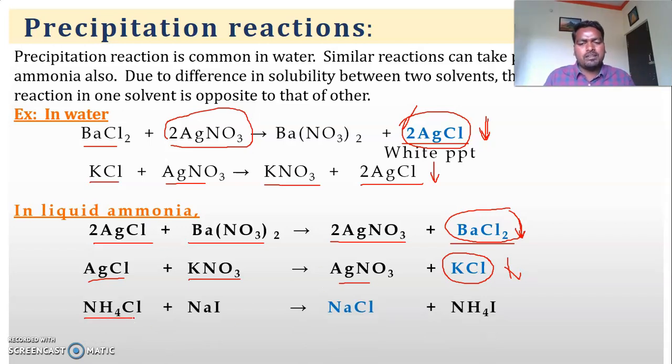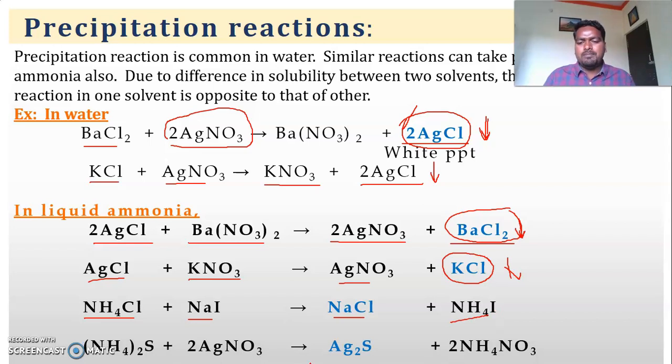And ammonium chloride, a white crystalline substance you have seen, reacts with sodium iodide, it gives sodium chloride plus ammonium iodide. Another important reaction is ammonium sulfide, with S2 minus sulfide, reacting with silver nitrate, it gives silver sulfide plus 2 molecules of ammonium nitrate. These are the precipitation reactions. Here silver sulfide forms a precipitate in liquid ammonia. These are all the reactions which are carried out in liquid ammonia as a solvent and they give precipitate.